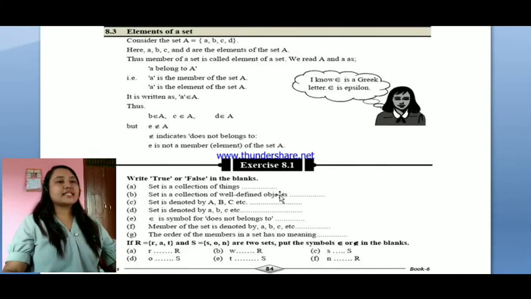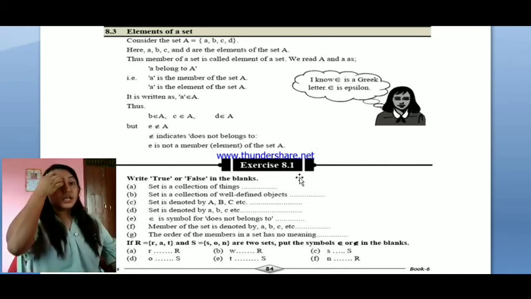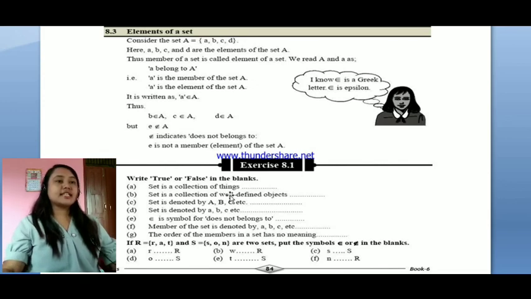Okay, now we have exercise 8.1. So let's discuss the true false first. A set is a collection of things. True? True. Very good. Set is the collection of well-defined objects. True? True. Set is denoted by capital A, B, C, etc. Yes? True. Set is denoted by small a, b, c. True?